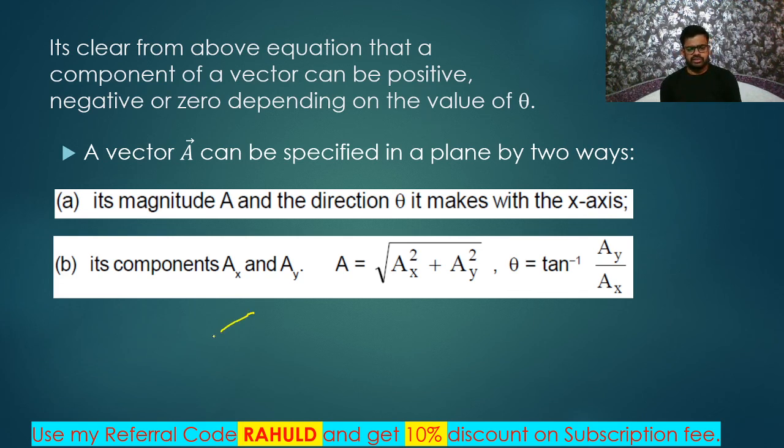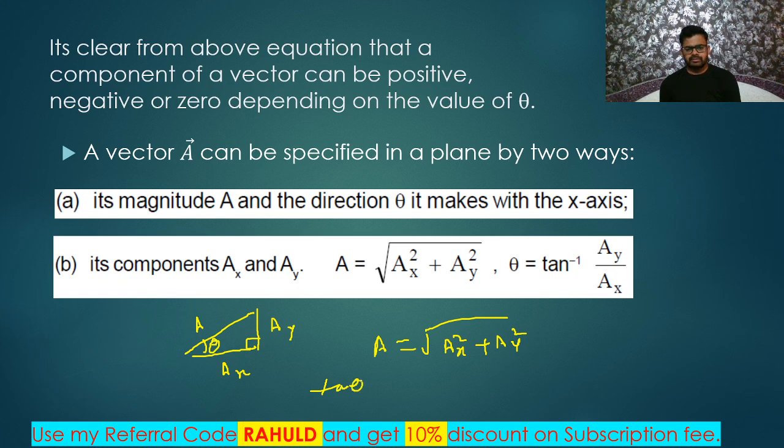And direction, simply you can find like this also. Let's say this is A, this is ax, this is ay, and this is a right angle triangle. So using Pythagoras theorem, A is equal to under root of ax square plus ay square. Are you getting? That's all. And how will you write this angle theta? So tan theta can be written as ay by ax, perpendicular by base. That's all. So you are getting it, right?